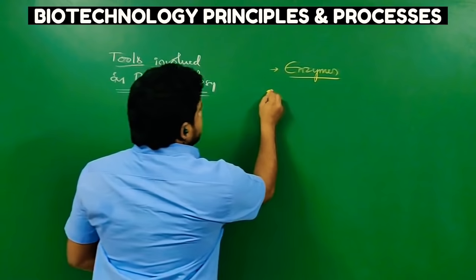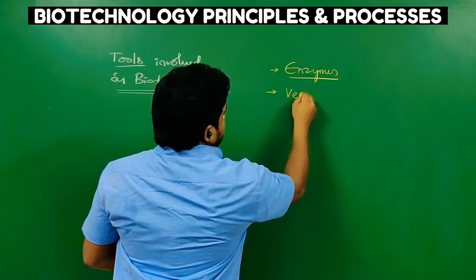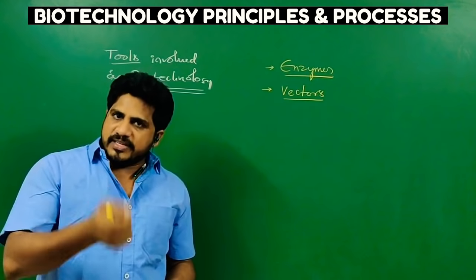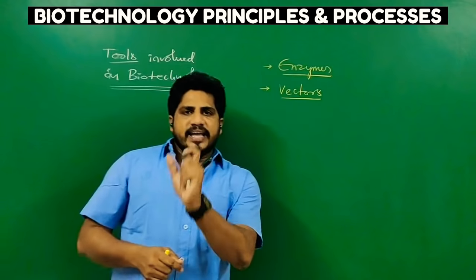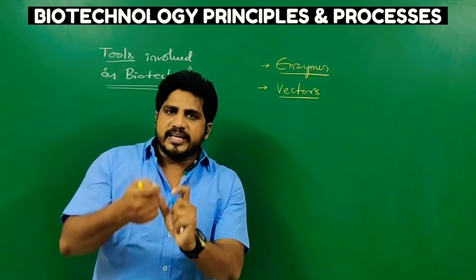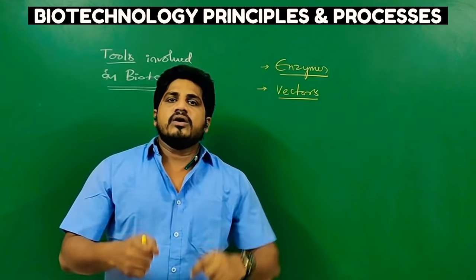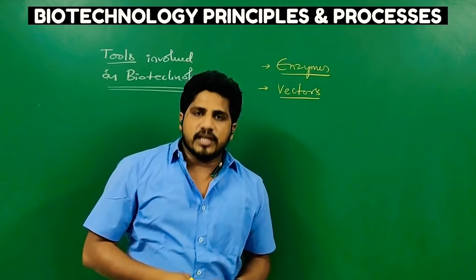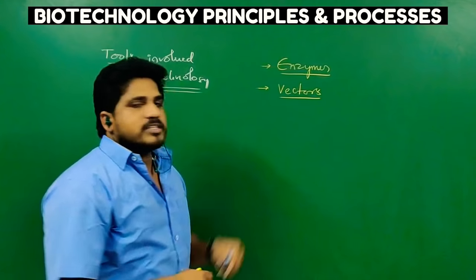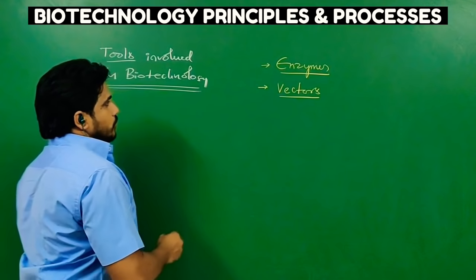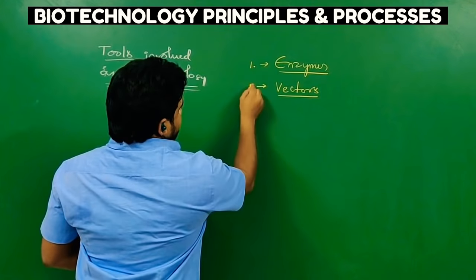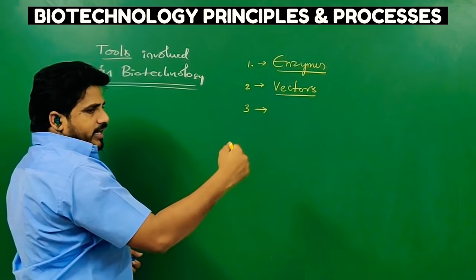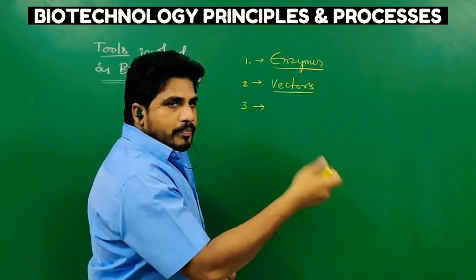After enzymes, we need some vectors. There are many different types of vectors. Now I will tell you a surface definition of a vector. A vector is an agent which can carry foreign DNA into the host. What is the suitable vector for a host is also an important parameter. When the time comes to discuss vectors, we will come to know. So the first thing is enzymes, the second is vectors. Third, the vector carries the foreign or alien DNA molecule into the host.